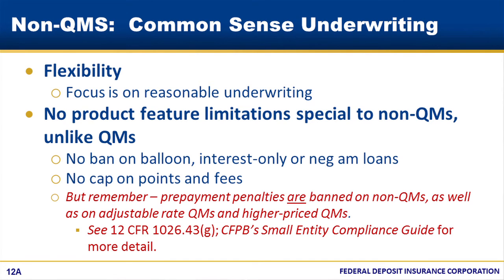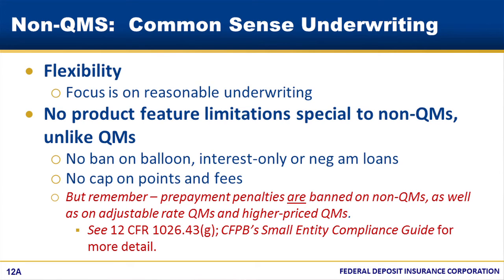Again, these factors are all related to common sense underwriting principles. In fact, many bankers say that these 8 factors are very close to the underwriting factors they've traditionally used. You'll also notice that there is a lot of flexibility in these rules for you to set your own standards. For example, your use of DTI and credit history can be tailored to your particular institution's underwriting risk threshold, so long as the bottom line is that you make a reasonable determination of the consumer's ability to repay according to the loan's terms.